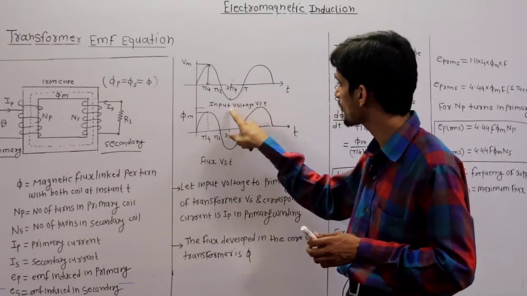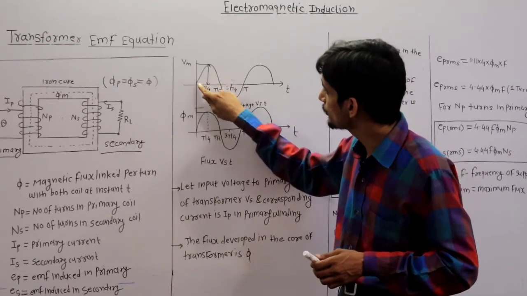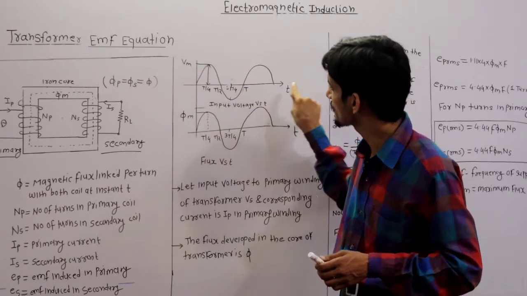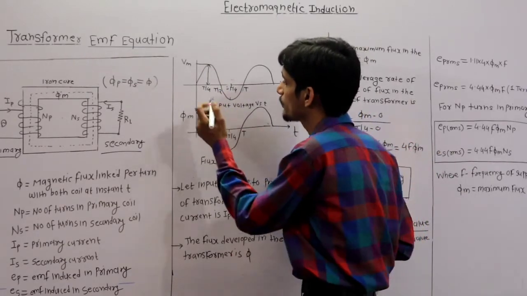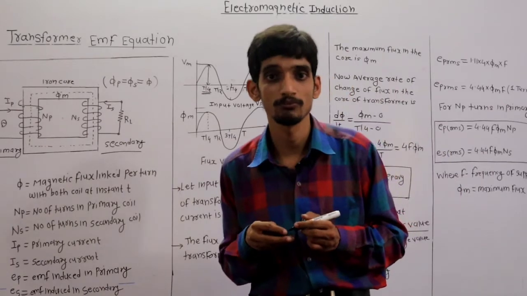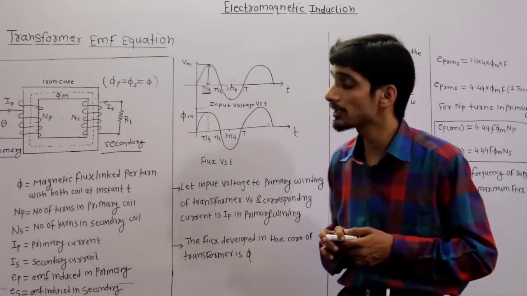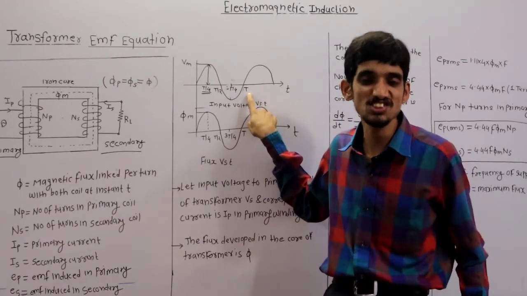So this is a waveform of input voltage versus time, in which the magnitude of the voltage goes on increasing with time, and it reaches the maximum value at t is equal to T by 4, which is called a quarter cycle. Clear? Quarter cycle means the total cycle time period is T, so one fourth of the time is T by 4.